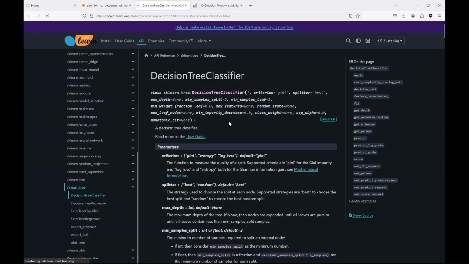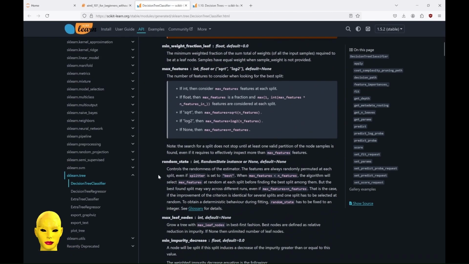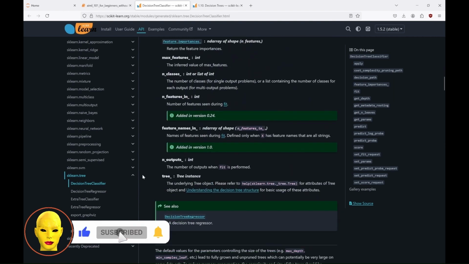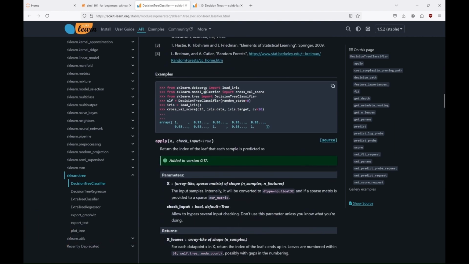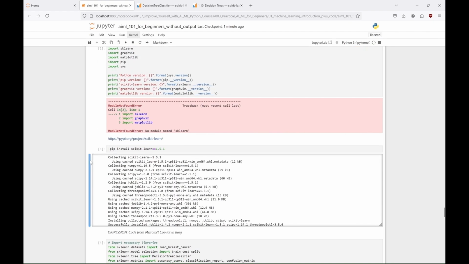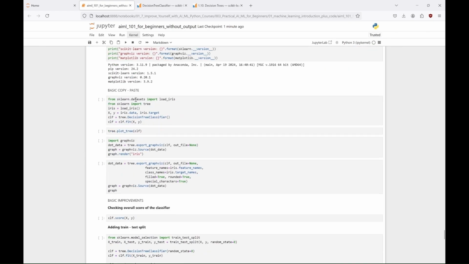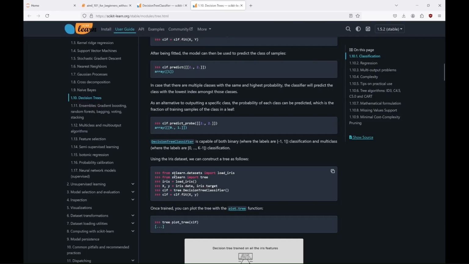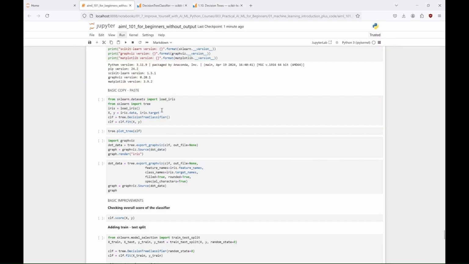At these other websites you can see more info about decision tree classifier, and other examples and more. You can check them in free time. Meanwhile, let's finally try the pasted example, which as you can see is the same that they have on their site, and see if it works.